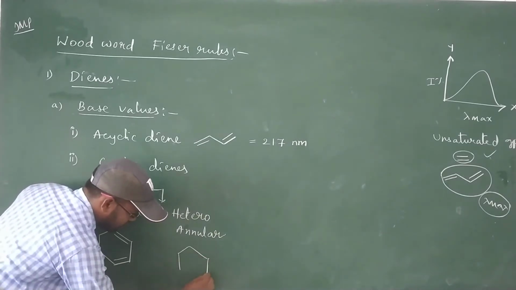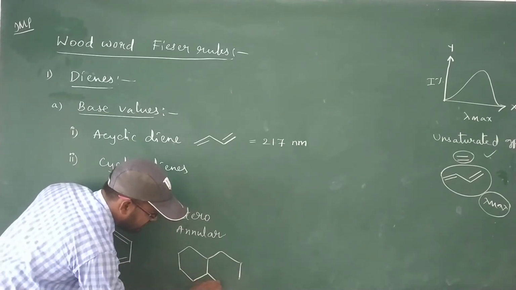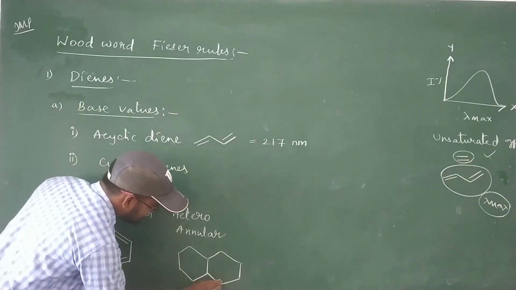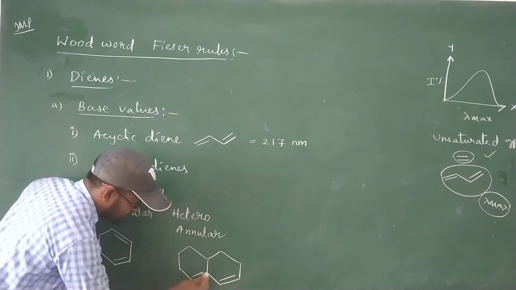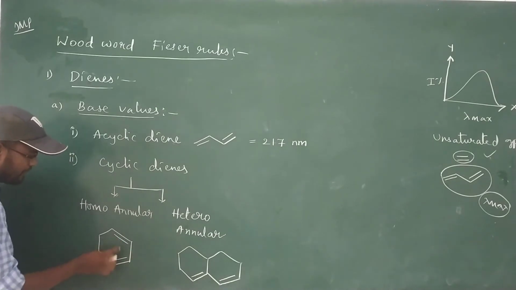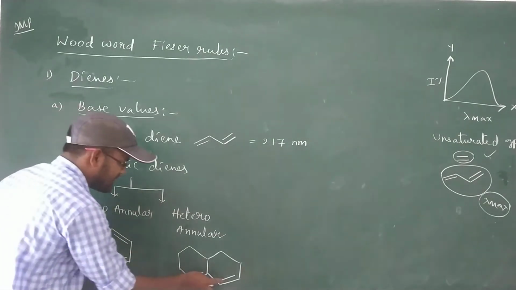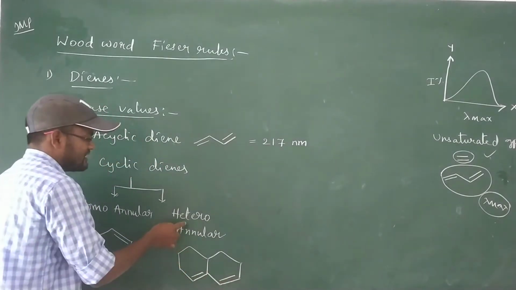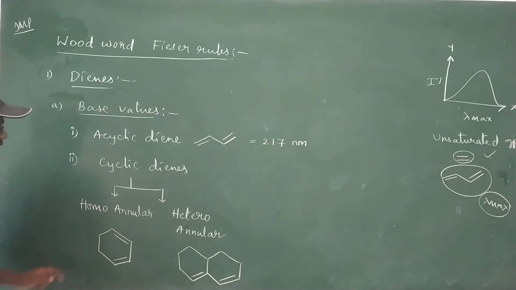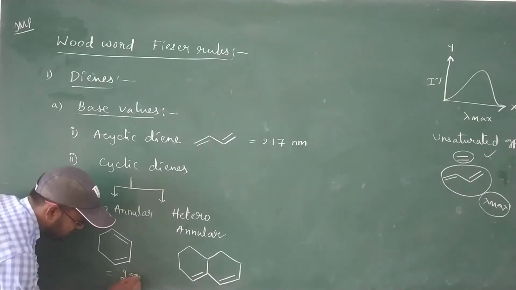Suppose two double bonds are present in different rings with conjugation. Here two rings have two double bonds with conjugation. Conjugation means double bond, single bond, double bond. Two double bonds in the same ring is a homoannular diene. Two double bonds in different rings with conjugation is a heteroannular diene. Each homoannular diene has a base value of 253 nanometers.